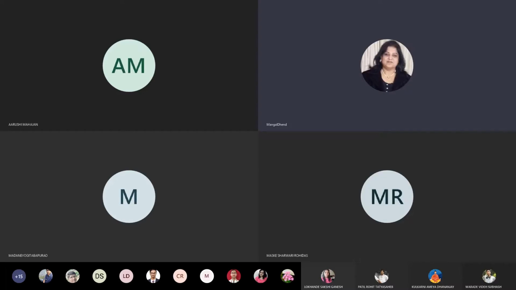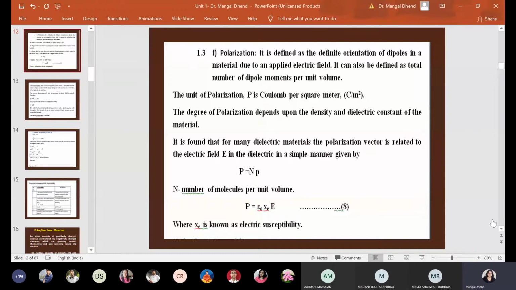So let us start with a revision of earlier concepts and then we will go ahead. Today we'll see ferroelectric materials, but before considering ferroelectric materials, I would like to revise a few concepts again. There are a number of conceptual things in this unit and you have to remember the distinct differences between the different terms, definitions, formulas. So I will request you to start drawing your memory maps.